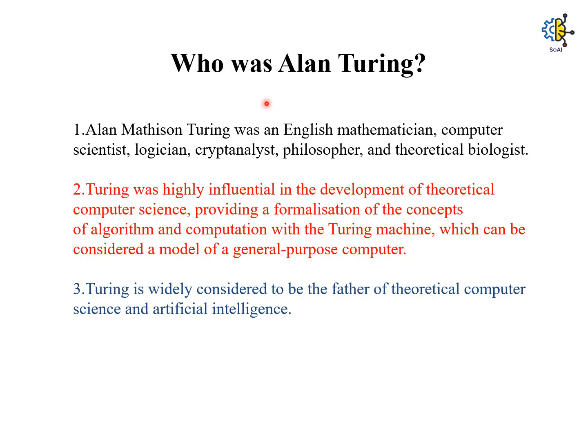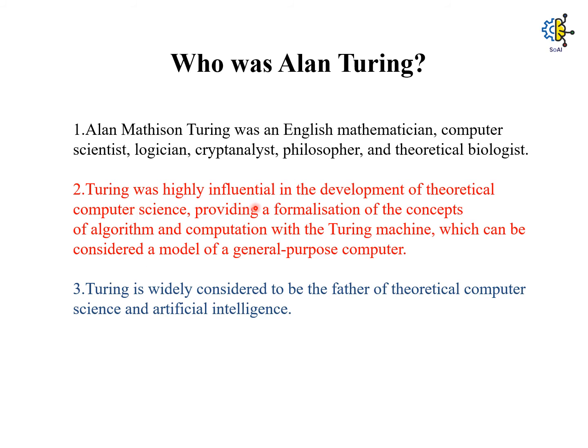Now let's talk about who Alan Turing was. Alan Mathison Turing was an English mathematician, computer scientist, logician, cryptanalyst, philosopher, and theoretical biologist. So from here we can see that he was a man of great talent.